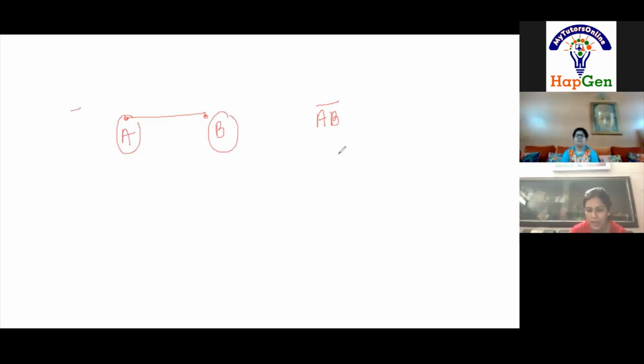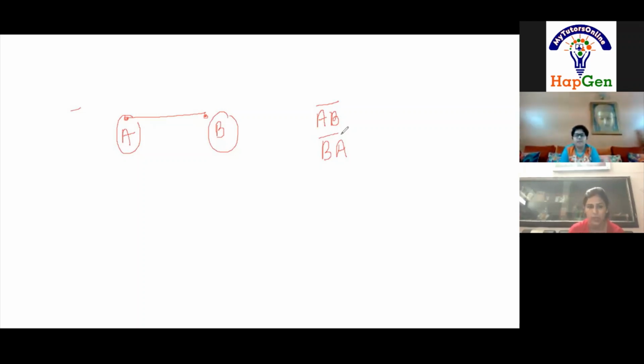Can I write it like this, BA? Yes, ma'am, you can write it. Why? Tell me the reason. Ma'am, because A goes to B and B also goes to A, and both are endpoints. A is also an endpoint and B is also an endpoint. So that means we can write it both ways, AB and BA. Clear? Do you have any confusion in line segment? No, ma'am. Okay. Can we move to the next topic, line? Yes, ma'am.